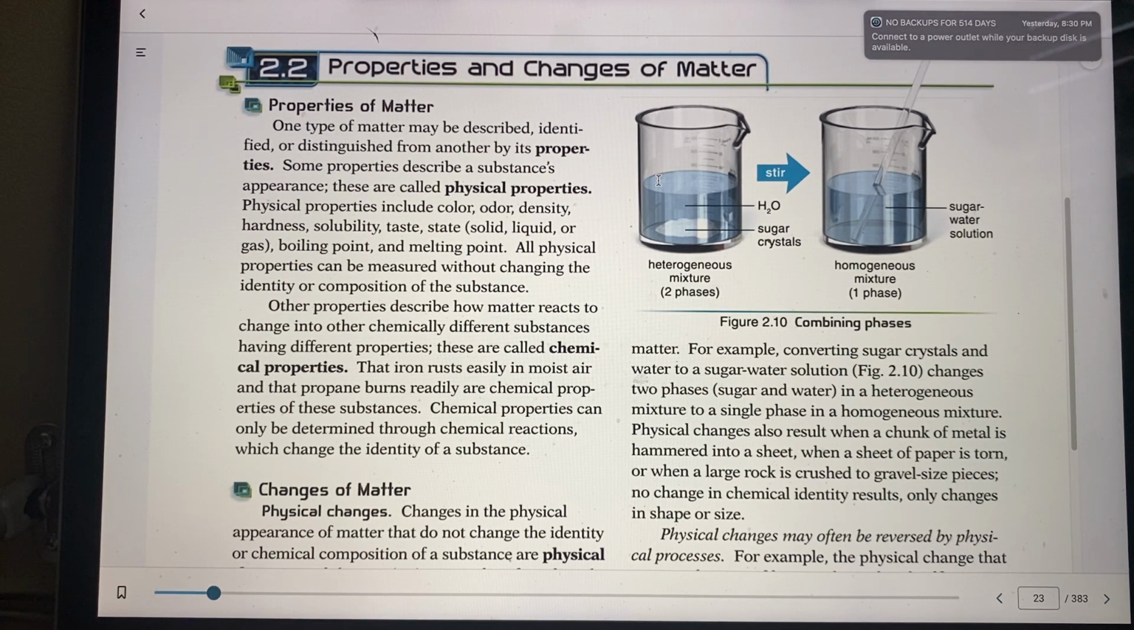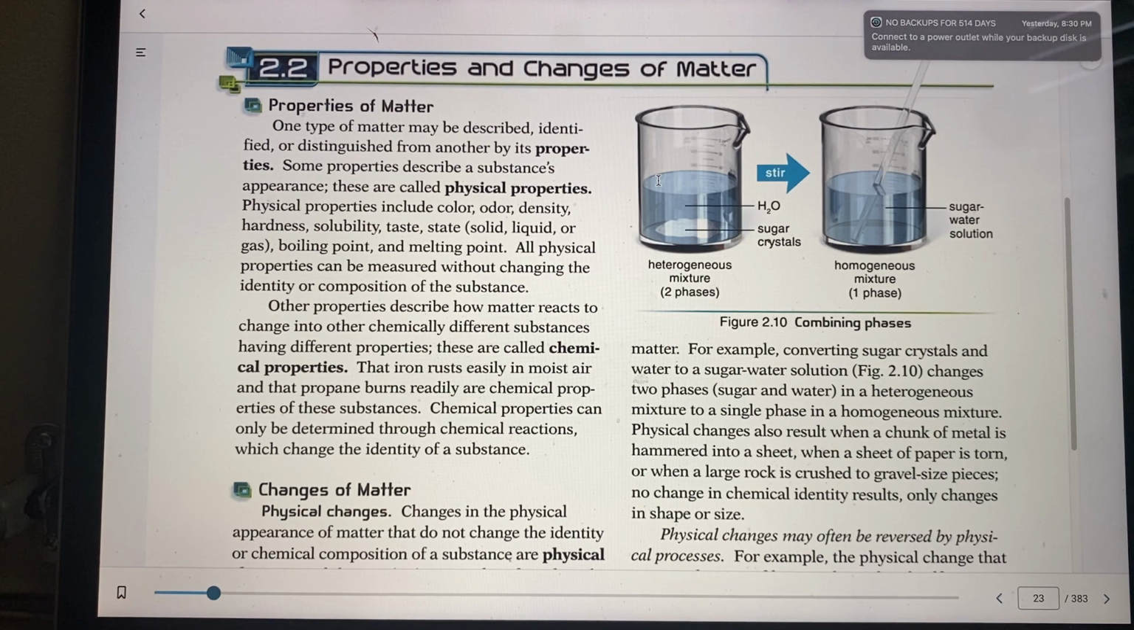And some physical properties that you can look at in matter would be things like color, odor, density, hardness, solubility, taste, state (solid, liquid, or gas), boiling point, and melting point. All physical properties can be measured without changing the identity or composition of the substance.